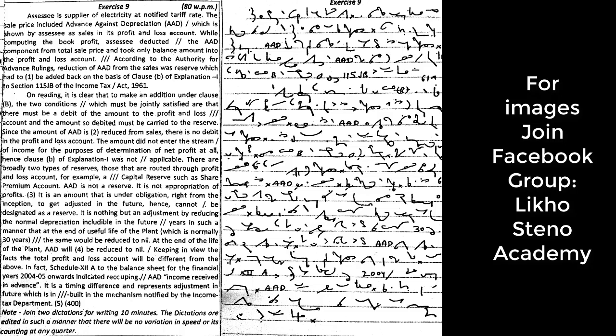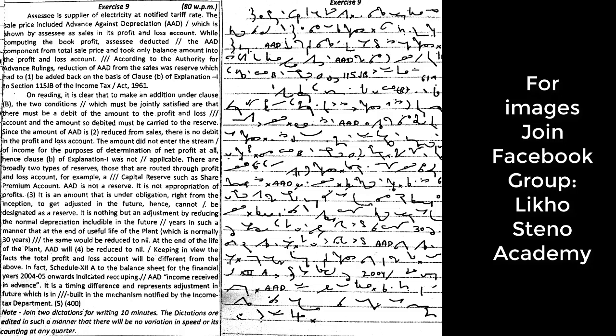At the end of the life of the plant, AAD will be reduced to nil. Keeping in view the facts, the total profit and loss account will be different from the above.